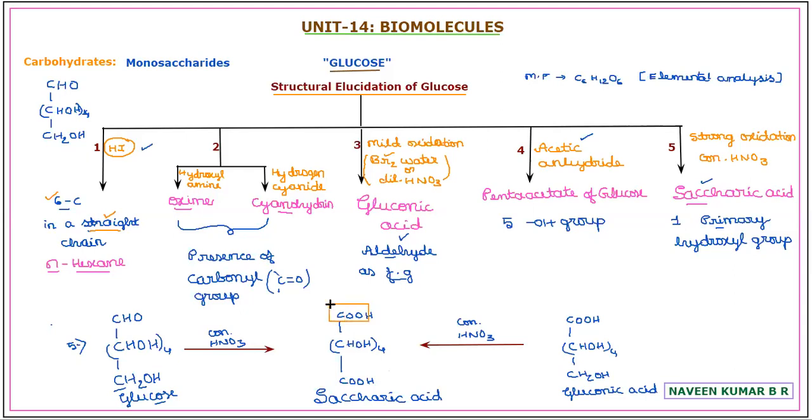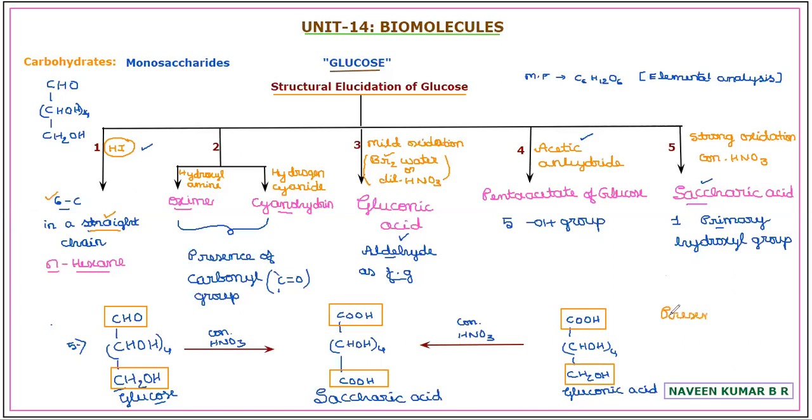So this COOH will explain that either you take glucose with 1 aldehyde group or gluconic acid with 1 primary hydroxyl group, and if you treat, we'll be showing the formation of this respective compound. So this is the primary hydroxyl group present in a compound. So there is a presence of only 1 such primary hydroxyl group.